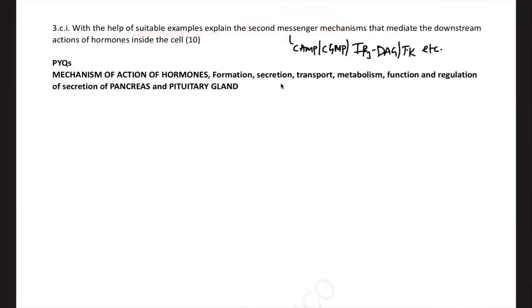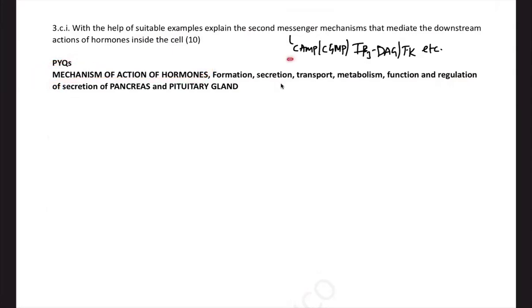Next question: with the help of suitable examples, explain secondary messenger mechanisms. See, there is a syllabus item: mechanism of action of hormones, formation, secretion, transport, metabolism, function, and regulation of secretion of pancreas and pituitary gland. I thought they were asking mechanism of action of hormones relevant to the pituitary gland and pancreas, but the examiner understood it differently. He's asking in general what is the mechanism of hormones. So hormones as an individual topic is also important for the exam. Maybe in future they might ask what is an endocrine and an exocrine hormone, or an autocrine, paracrine or eccrine way of release of hormones. So we have to be ready with the basics of hormones as well.